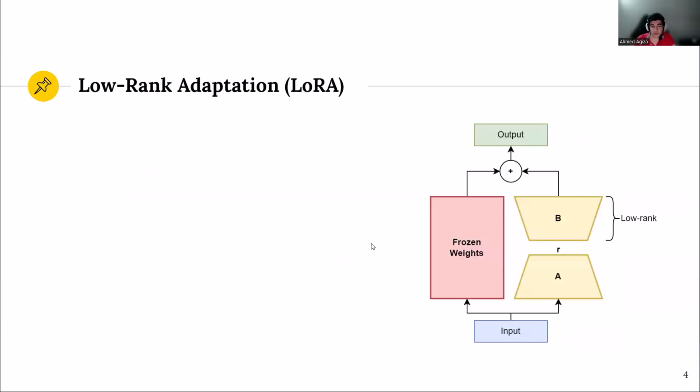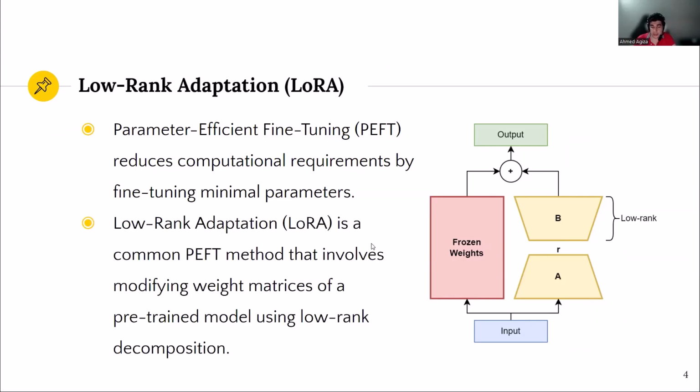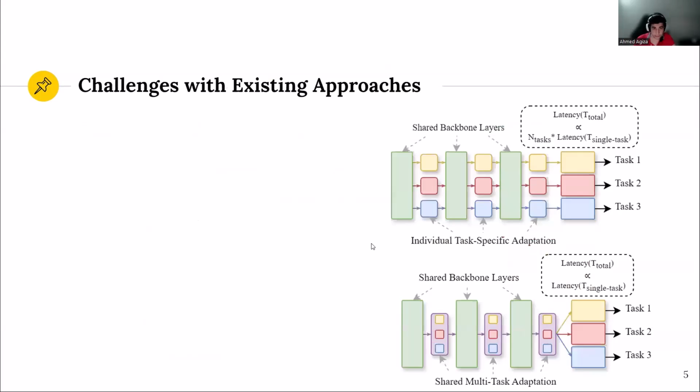Since full fine-tuning of foundational models can be resource intensive, people have been looking into parameter efficient fine-tuning techniques that try to fine-tune the model using a minimal number of parameters. Among them, low-rank adaptation or LoRA is a very popular technique, especially for large language models, that fine-tunes the model by modifying a small set of low-rank matrices. These matrices can also be merged after the fine-tuning to eliminate the extra overhead in inference.